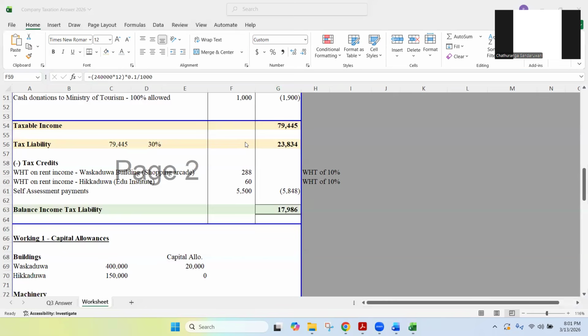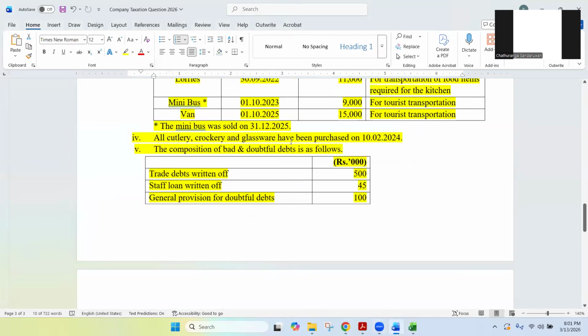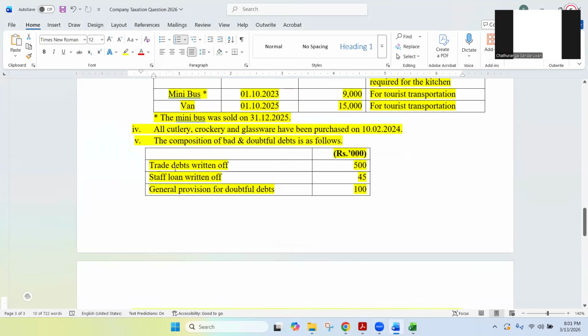I have a question. I actually received it earlier. Can you explain bad and doubtful debts again, miss? Okay. Now, there were only three elements coming under bad and doubtful debts. Altogether 645 they have deducted as bad and doubtful debts, but apparently that total amount cannot be deducted for taxation.